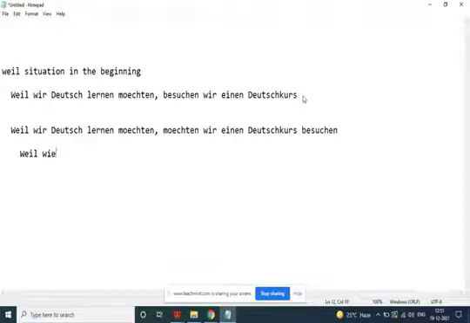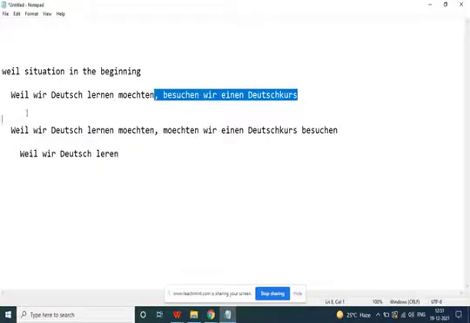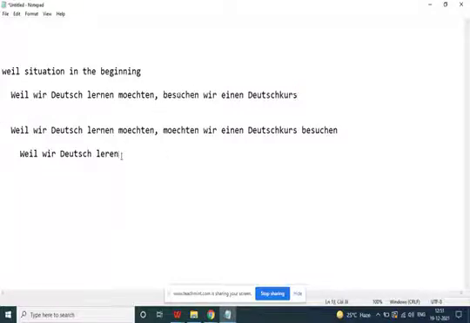"Weil wir Deutsch lernen." This sentence will be exactly as per the "weil" situation that comes in the second sentence. And this sentence is worth understanding. "Weil wir Deutsch lernen möchten", the same "weil" situation will come here in this sentence. Immediately after the comma, the verb will come. That is the important thing.